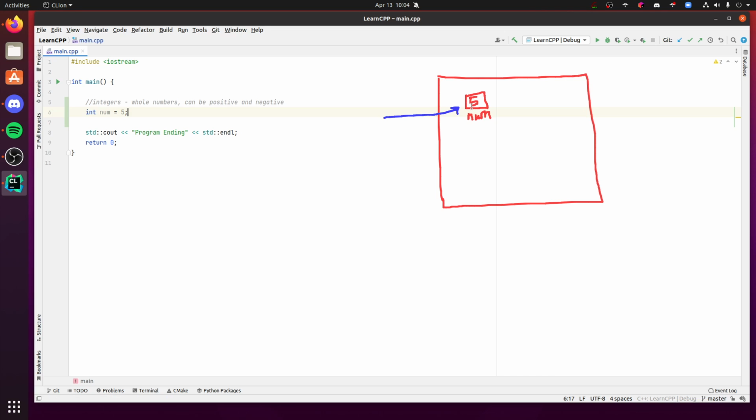So when we do this line of code, what we're doing is we're declaring a variable. That's the int num part, and then initializing it, that equals 5.